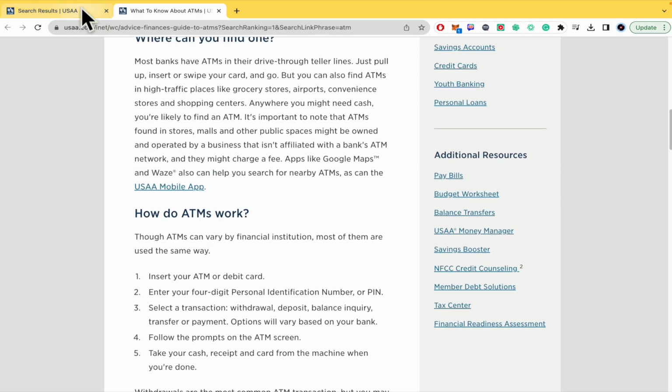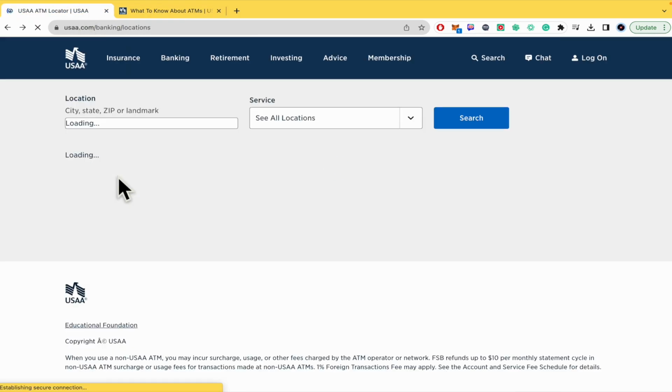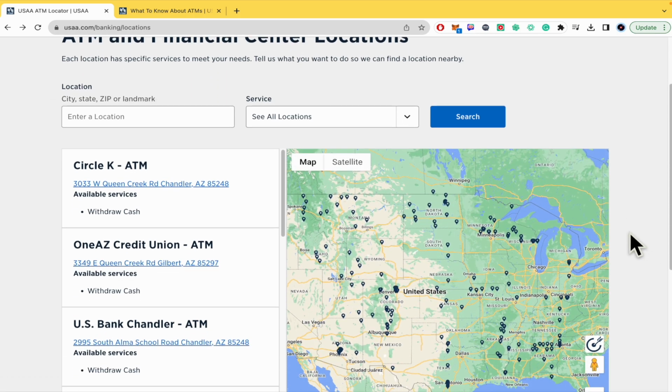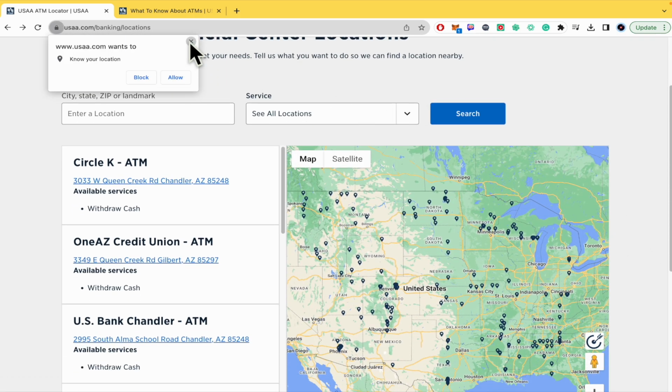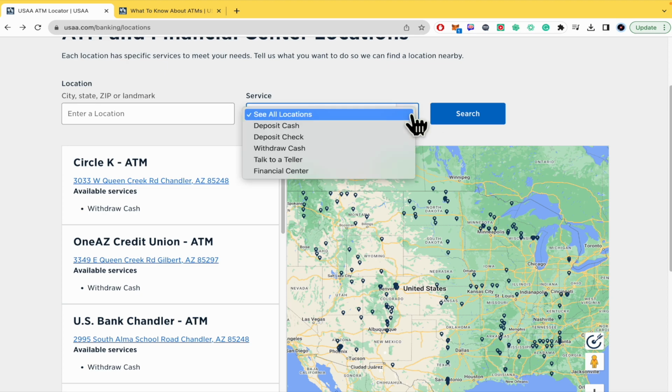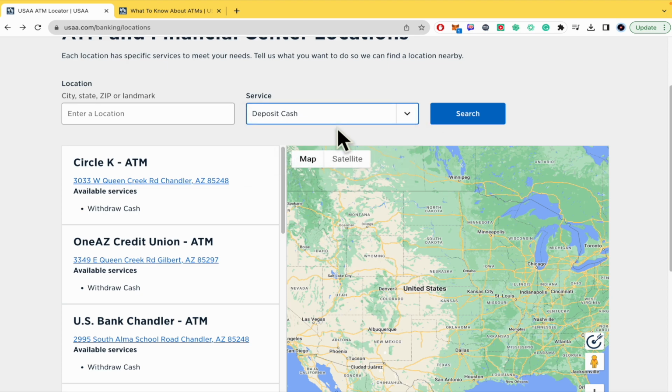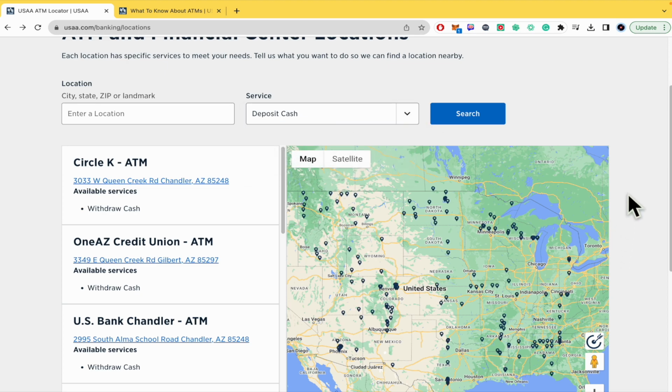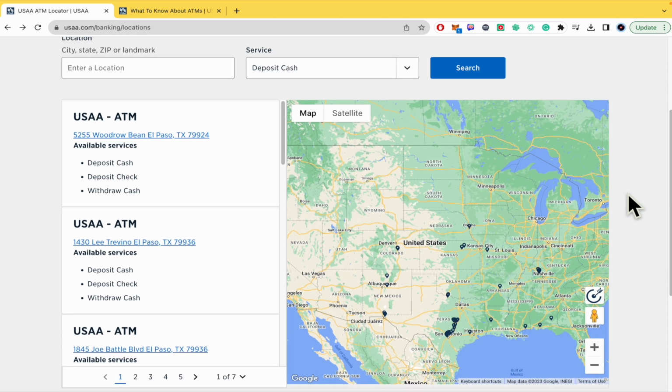So remember, you can use this tool in order to check the different ATMs, and probably you are going to be able, here in service, to use this filter just to click on deposit cash, and this is going to let you know which of these ATMs are available for this process. And that's how it works. That's how you can deposit money in a USAA ATM.